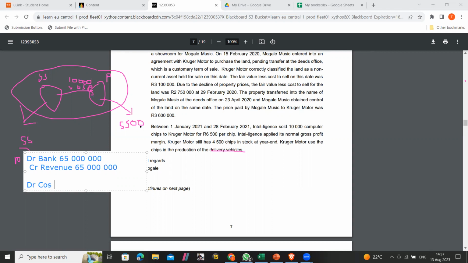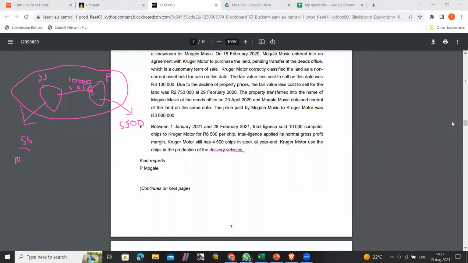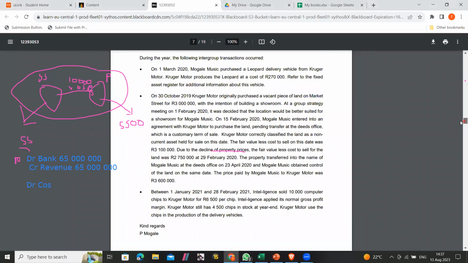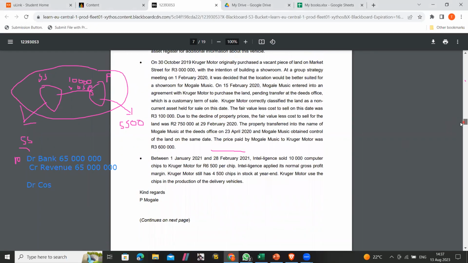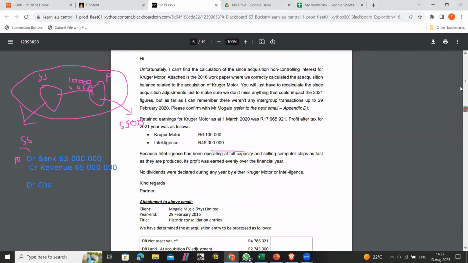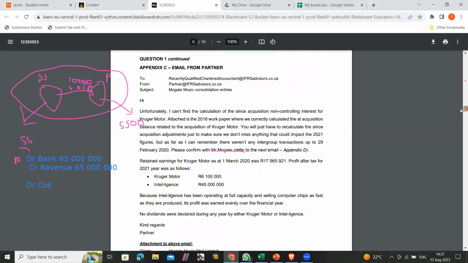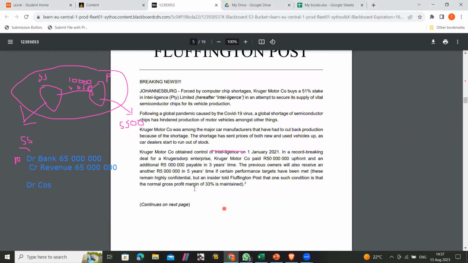How are you going to calculate that cost of sales? Let's see what they said here. They said intelligence applied its normal gross profit margin, which is 33%.